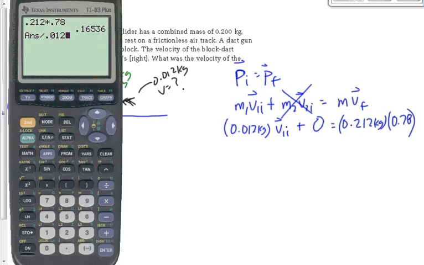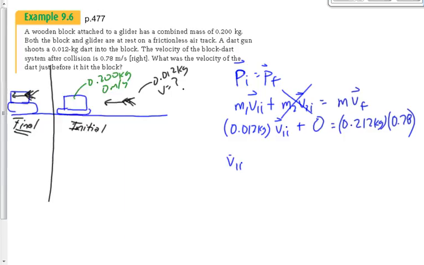Yes. The momentum of the dart before the collision is the same as the momentum of the dart slash block slash glider after the collision. Same momentum. But if it's the same momentum and the block slash dart slash glider has more mass, it's got to have less velocity, right? So you've got to figure that dart is going to be moving faster, quite a bit faster probably, because its mass is quite a bit smaller. So we press enter here, we end up getting 13.78. V1I is, we're going to round that to 2 digits, 14 meters per second. Is that quite a bit bigger than the velocity of the block slash dart slash glider? Yeah, quite a bit bigger.